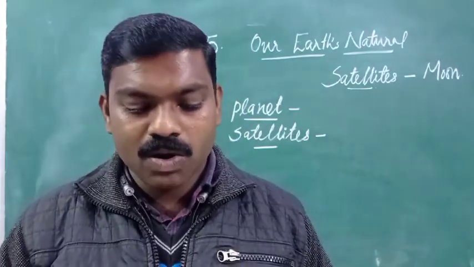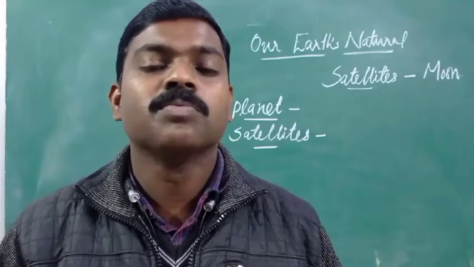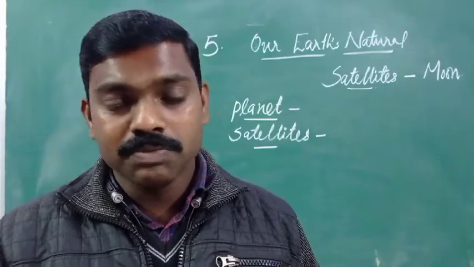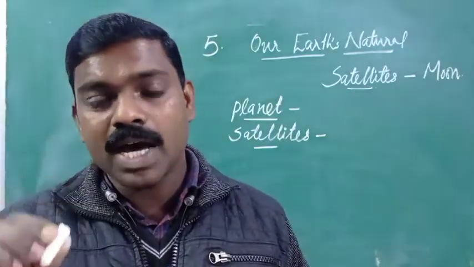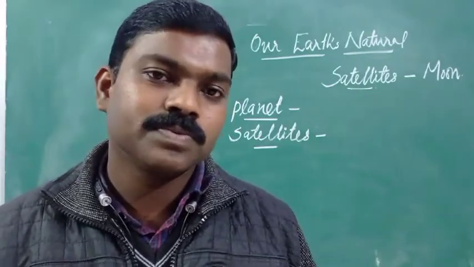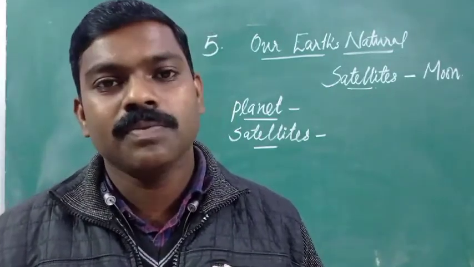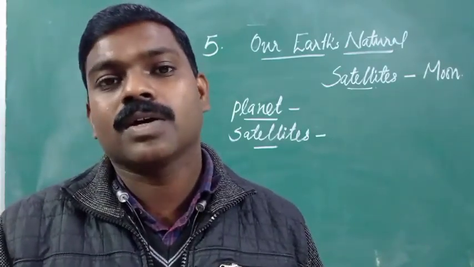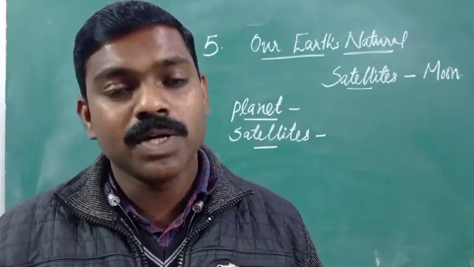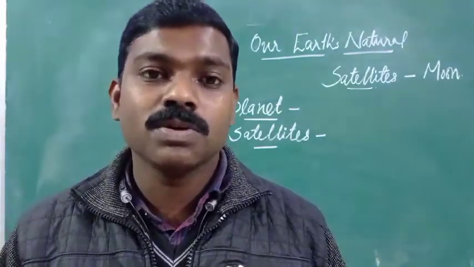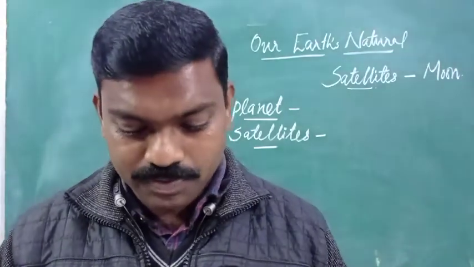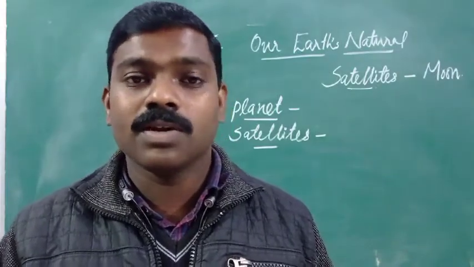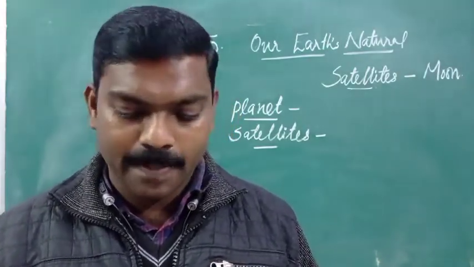There are big round hollows called craters on the moon. Holes. There are big holes. When we look at the moon at night, we can see some dark shade on the surface of the moon. Have you ever noticed that dark shade on the moon? These are the hollows. Big hollows are there on the surface of the moon. They are known as craters. Craters means kokala. The holes are there on the surface of the moon.